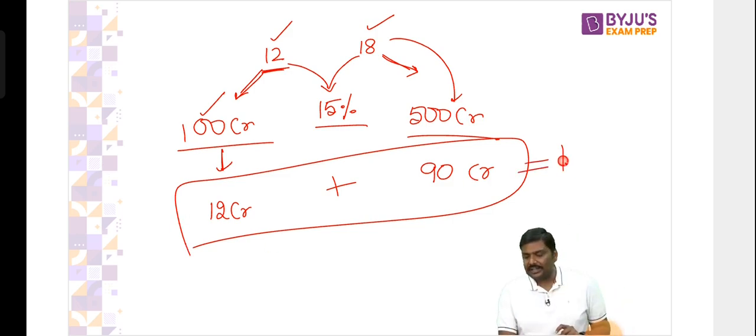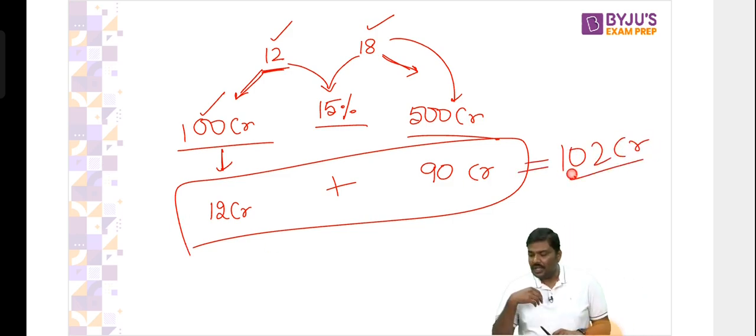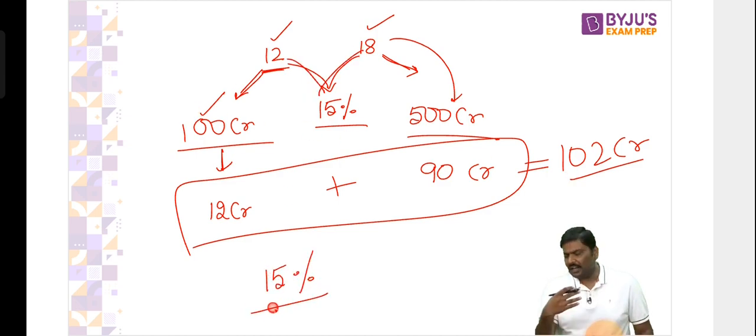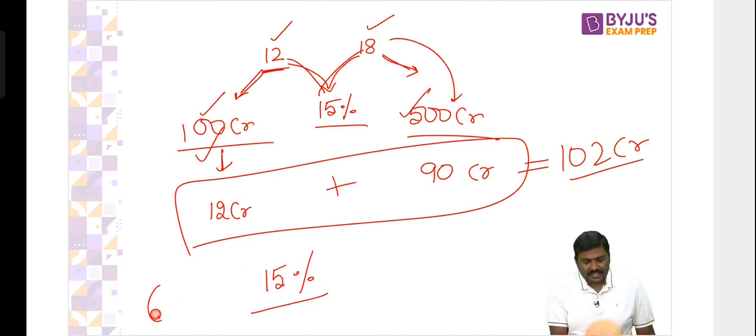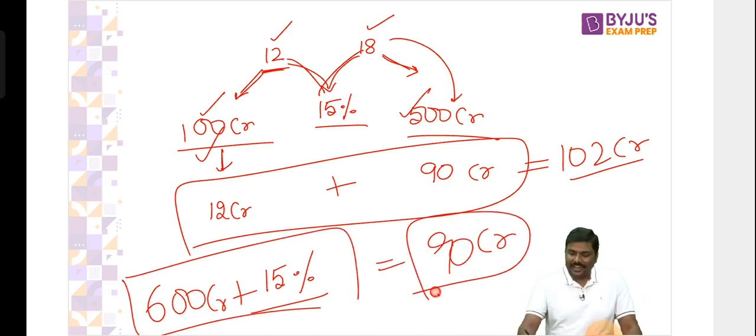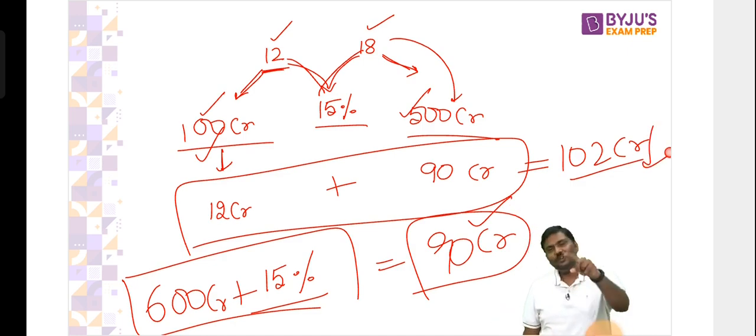Under the current structure, you're collecting 102 crores. Now what you have done, 12 and 18 you have merged, you are calculating 15%. 100 plus 500, 600 crore rupees. So 15% of 600 crore will be how much? 90 crore rupees. Have you increased the tax collection or have you reduced the tax collection? In fact, your tax collection has come down.